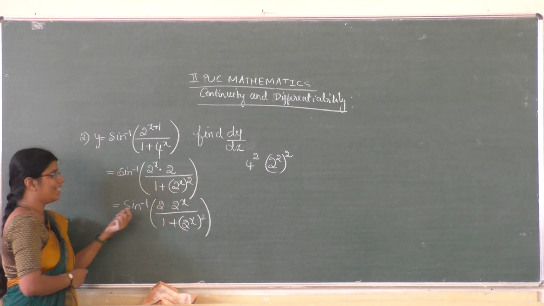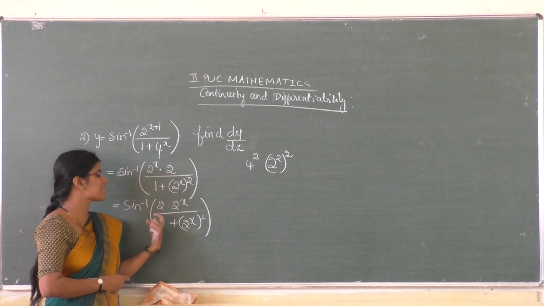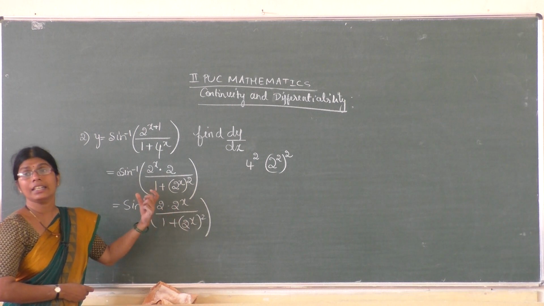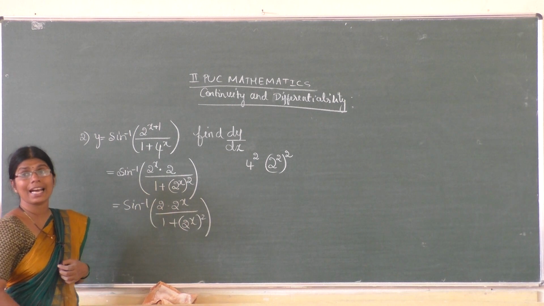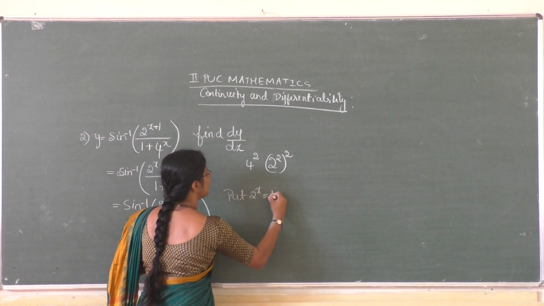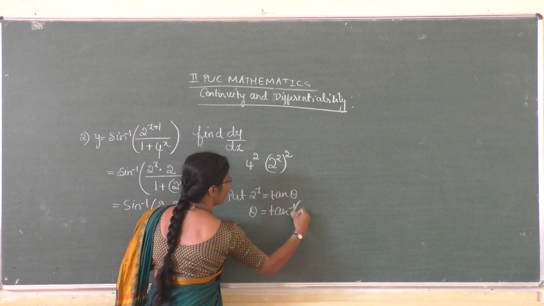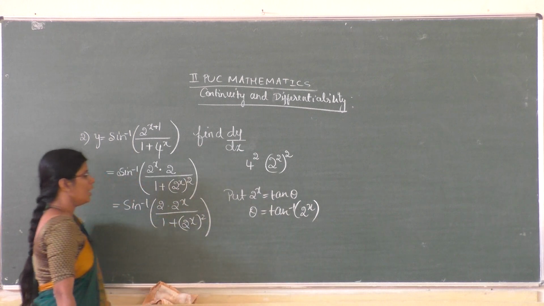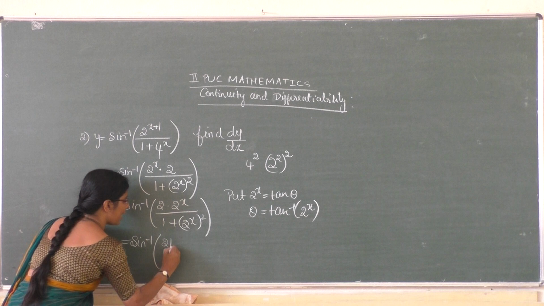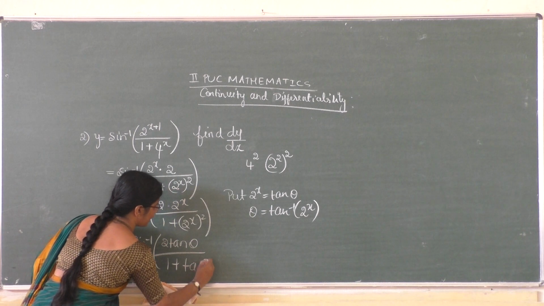This is of the form 2x divided by 1 plus x square. We already solved that; here we give the substitution tan theta. So put 2 to the power x equal to tan theta. Then theta equals tan inverse of 2 to the power x. So we get sin inverse of 2 tan theta divided by 1 plus tan square theta.